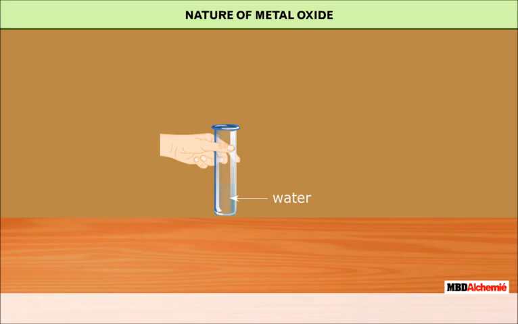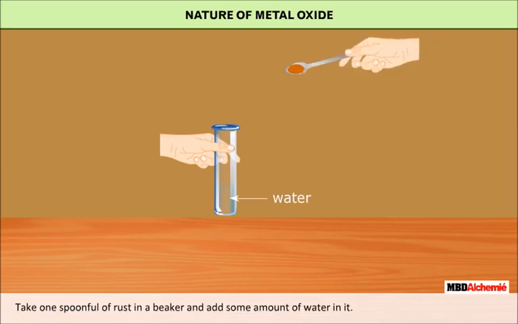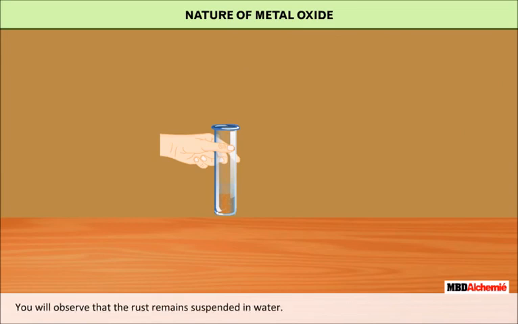Nature of metal oxide. Take 1 spoonful of rust in a beaker and add some amount of water in it. You will observe that the rust remains suspended in water. Shake the suspension well.